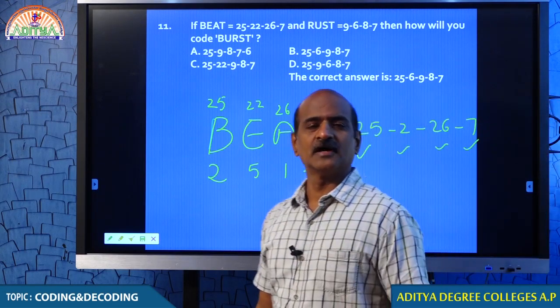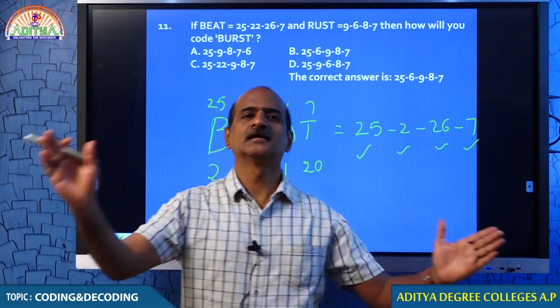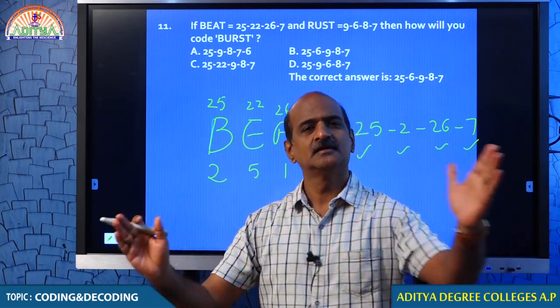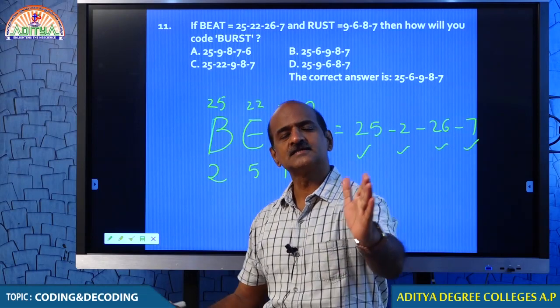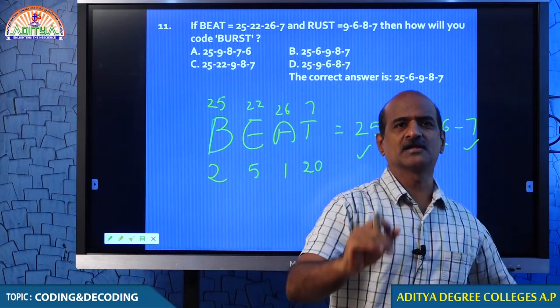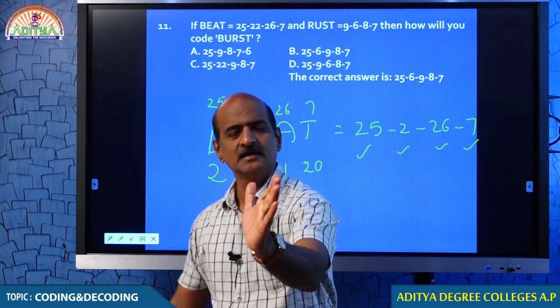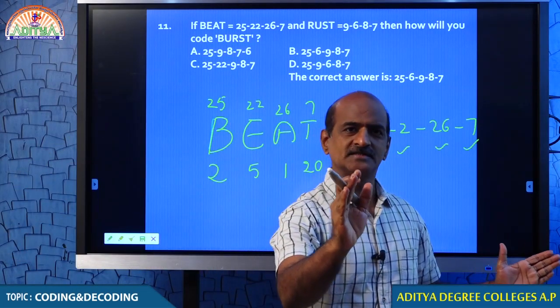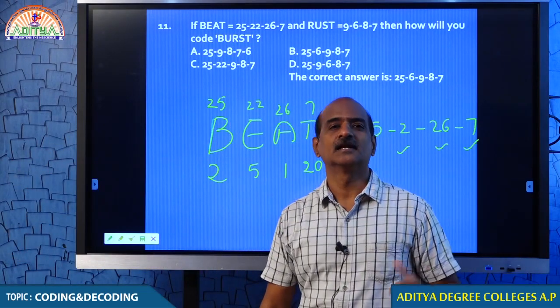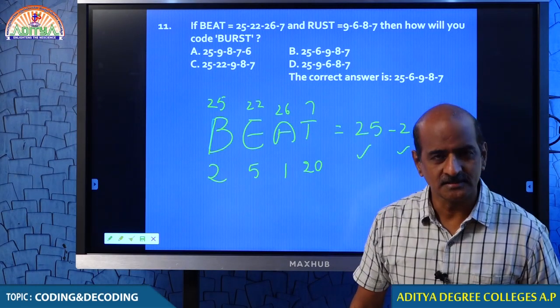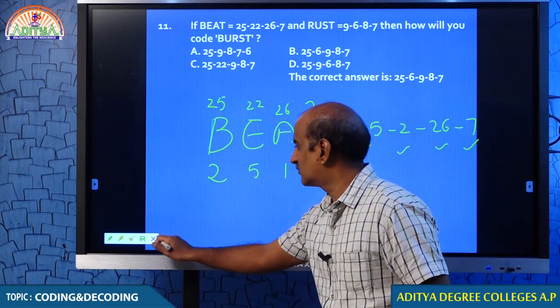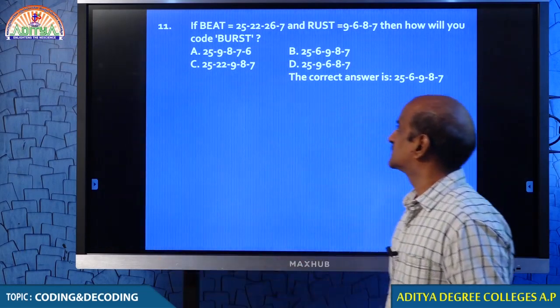So B has two values, one way 2, another way 25. Then 2, 27 minus 2 is 25. 6, 27 minus 6 is 21. 20, 27 minus 20 is 7. You remember that? That is how these letters are coded, and accordingly you can answer the question. There is no need for any confusion because everything is done.